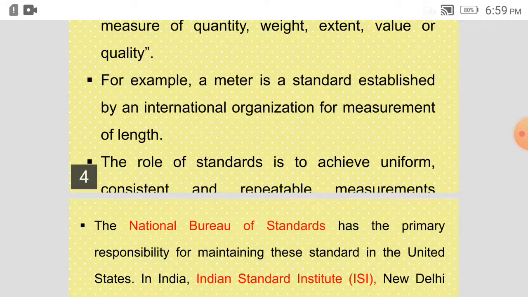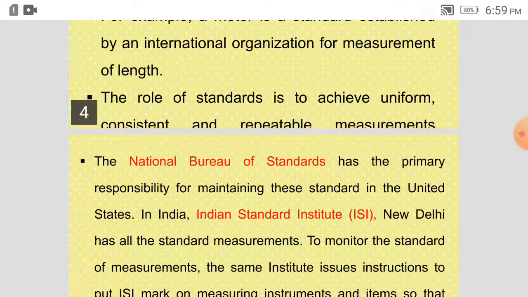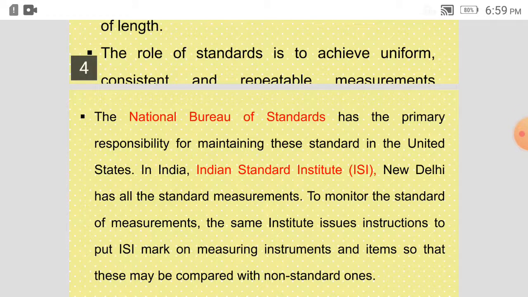How we are referring to this and how we are defining this, those standards are internationally set and followed across the world. The National Bureau of Standards has the primary responsibility for maintaining this standard in the United States. In India, the Indian Standards Institute, ISI, New Delhi, has all the standard measurements.